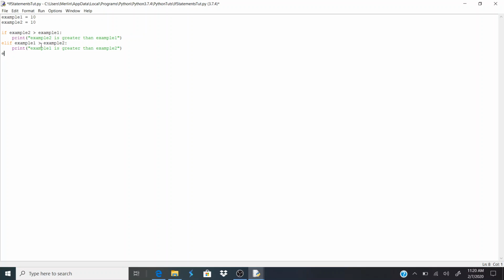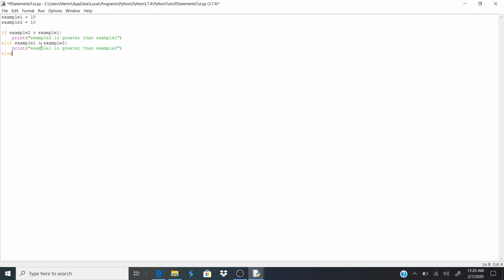Well, what do we do then, right? So we can do an else statement. And what is the else statement for? It's the default for if statements. So for example, you can have your ifs, your elifs, however many you want, and at the very end you put your else statement.